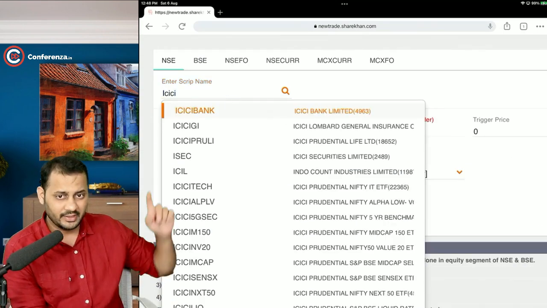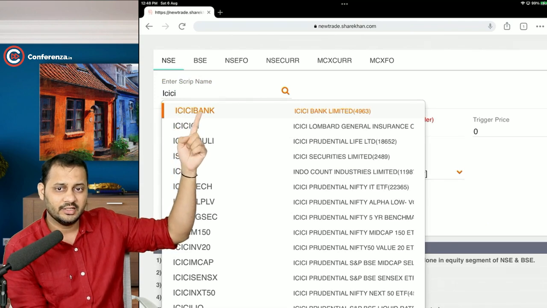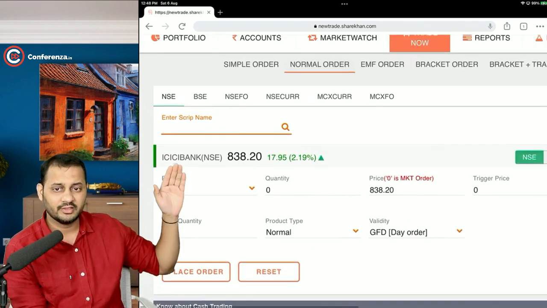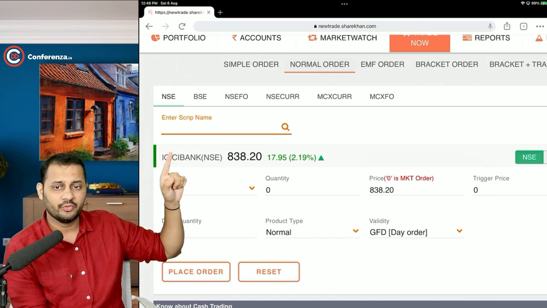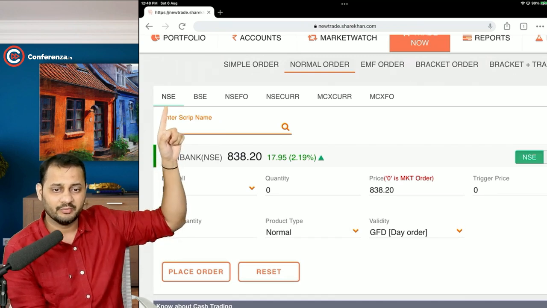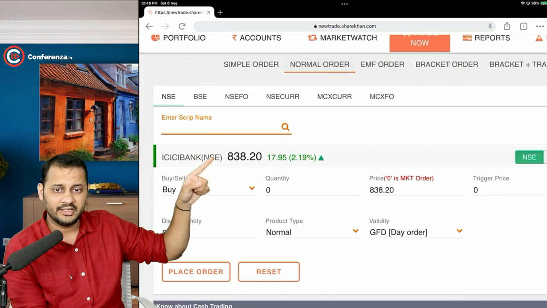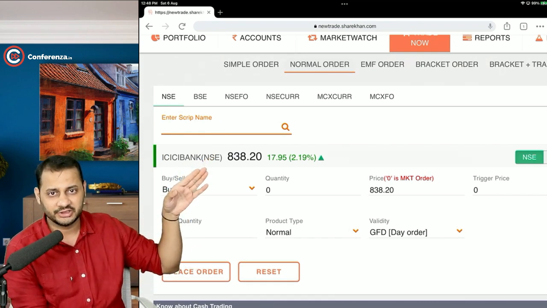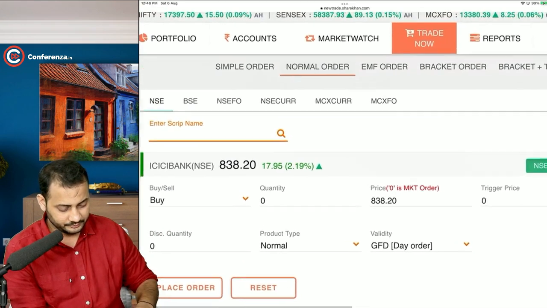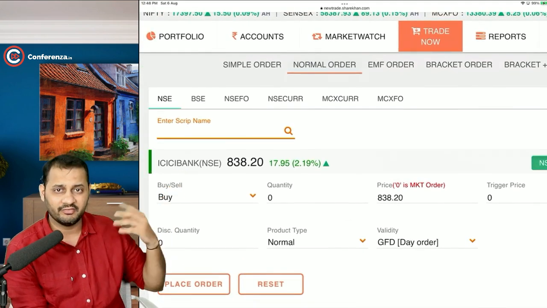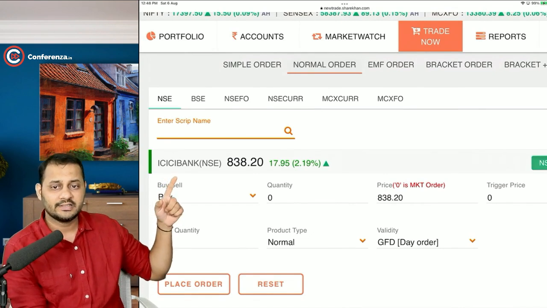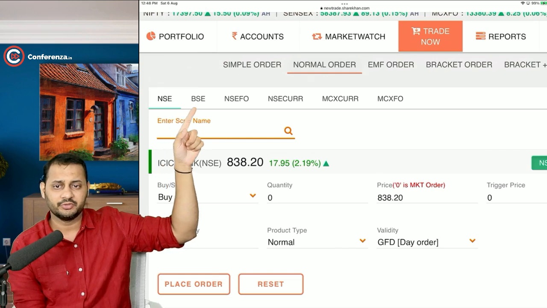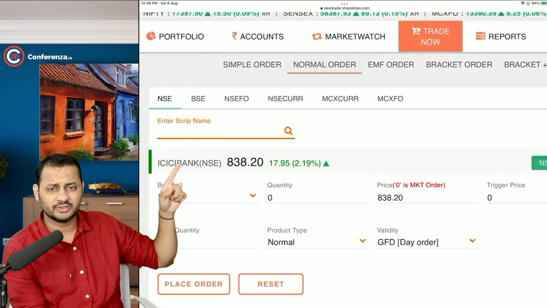So let's see some things on the ICICI NSE platform. When you type ICICI, you can get the details of that share. Now you can buy the ICICI Bank share from NSE at 838 rupees. Today is Saturday, so the market is closed, so you won't find much change in the prices right now. But it keeps on changing every second. So the ICICI Bank share can be bought at 838 at NSE. If you want to buy from the other stock exchange, you can buy from there also. The price is almost similar.